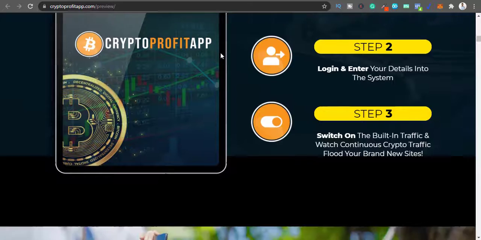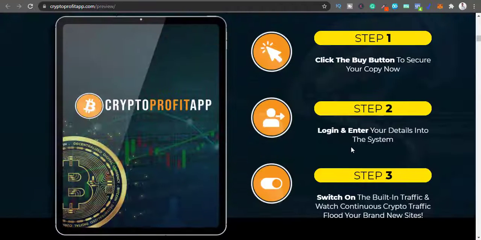Okay, so in my opinion, this is wrong, right? Step 3, switch on built-in traffic and watch continuous crypto traffic flood your brand new sites. Come on, man, that's not it. Okay, so in my opinion, you should not get Crypto Profit App, right? That's what it is. I'm not going to talk about upsells or one-time purchases here, because I don't think it's worth it.